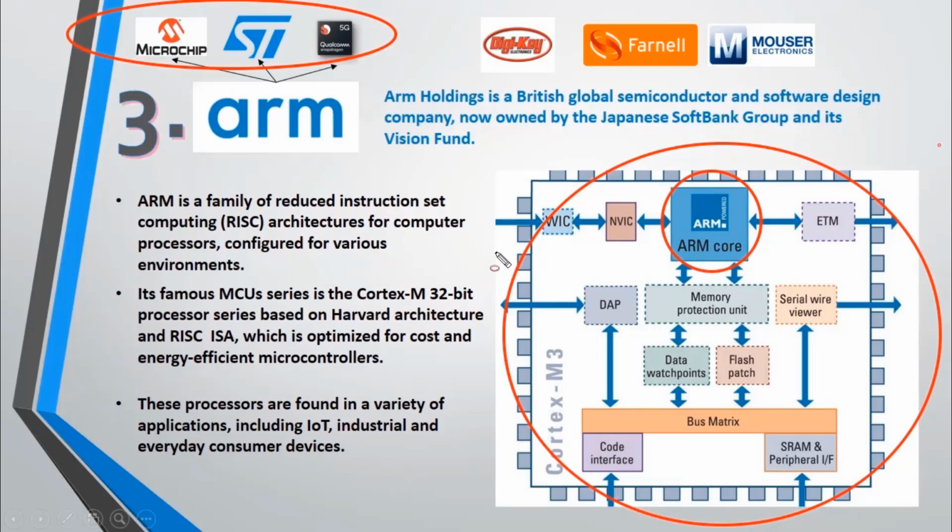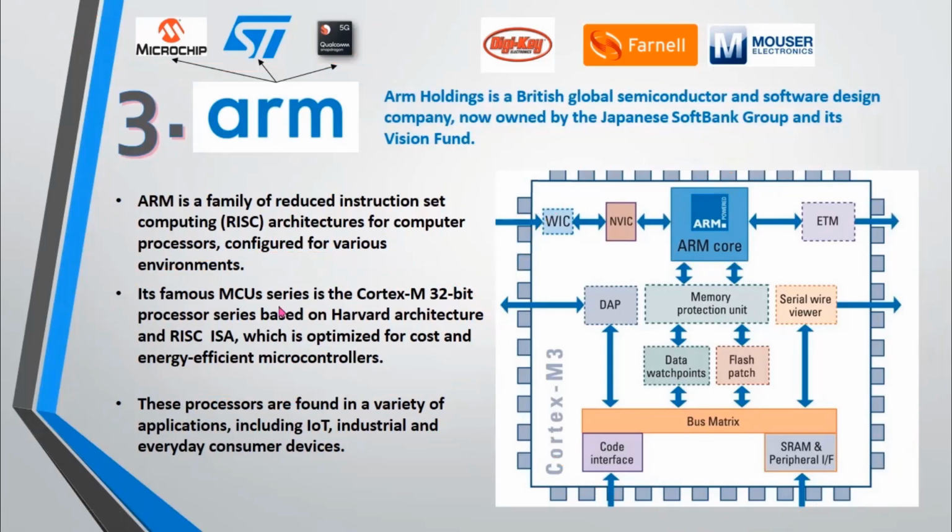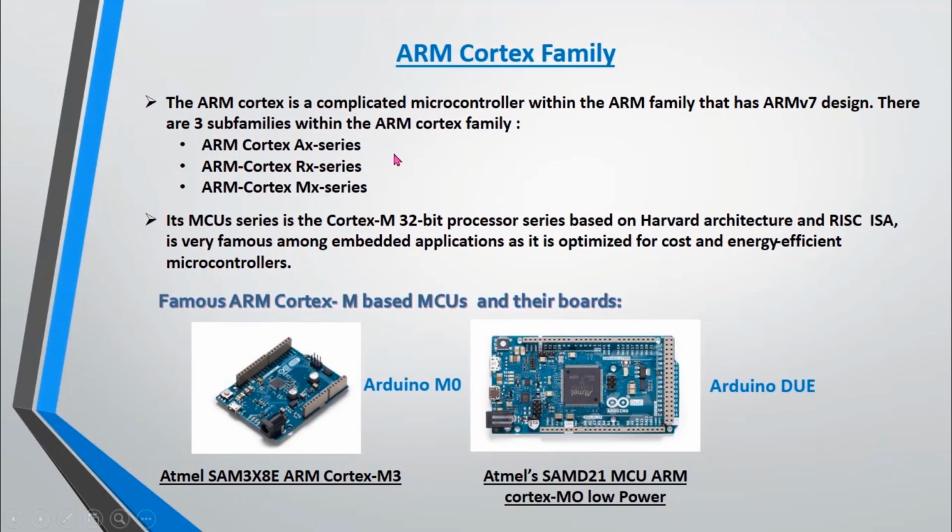These processors are found in a variety of industrial and IoT applications. Its most famous series is the Cortex-M 32-bit processors, which are used in fast electronic and embedded devices. You can see that the ARM Cortex family is subdivided into three series: ARM Cortex A, R, and M. A series are microcontrollers with a very complex structure. R series are microcontrollers for real-time applications, and M series are microcontrollers for small applications like embedded devices. As I mentioned in the previous slide, it is also based on Harvard architecture, making it very optimized for cost and energy efficient microcontrollers.